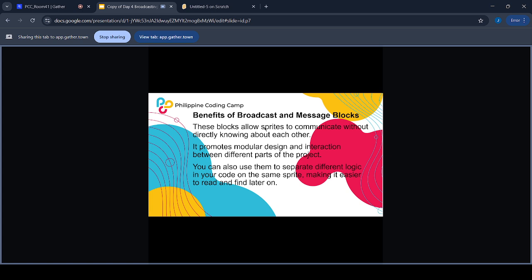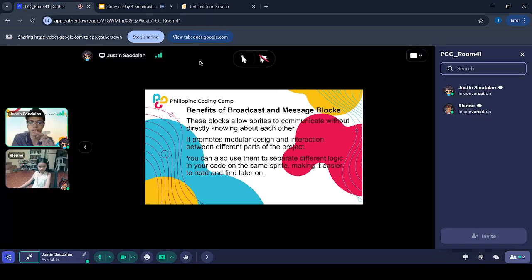So, what are the benefits of using these blocks? These blocks allow sprites to communicate with each other without directly knowing about each other. Even if they're not connected in one code block, they can still understand each other.